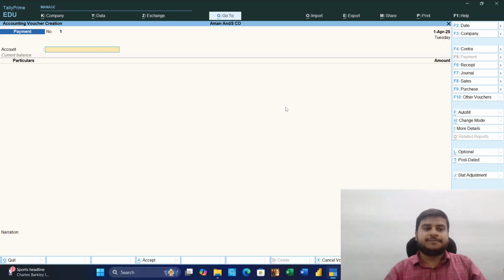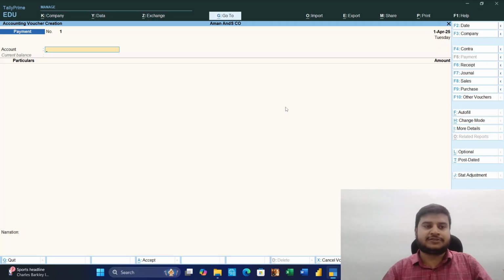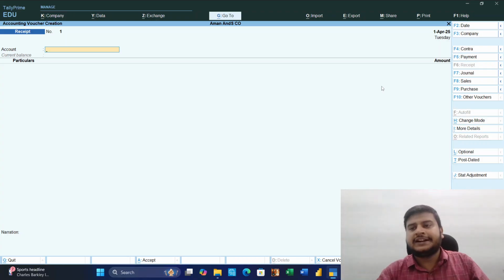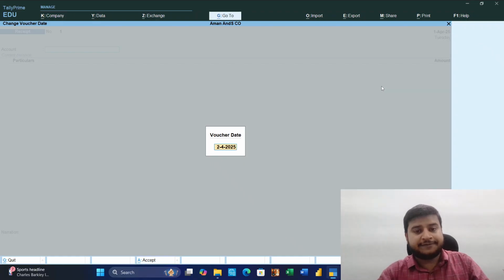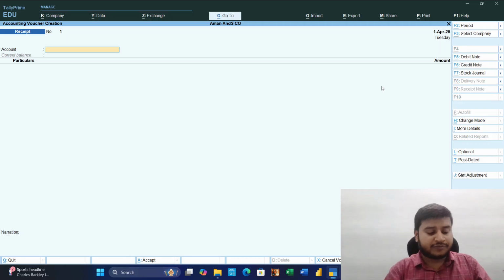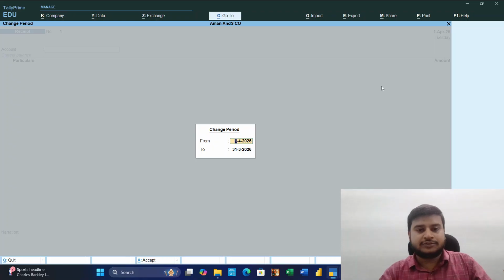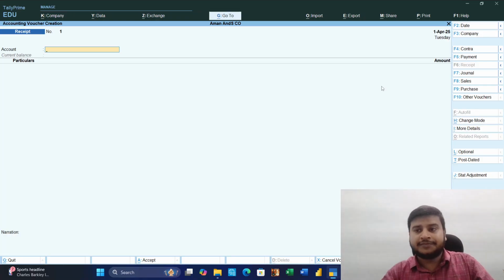First entry, we will put entry in vouchers now. First, we have to introduce capital. So for introducing capital, we can introduce in receipt, F6. First of all, I will explain these options also. Date is F2. When we press F2, we can change the date. When we press Alt F2, we can change the period.